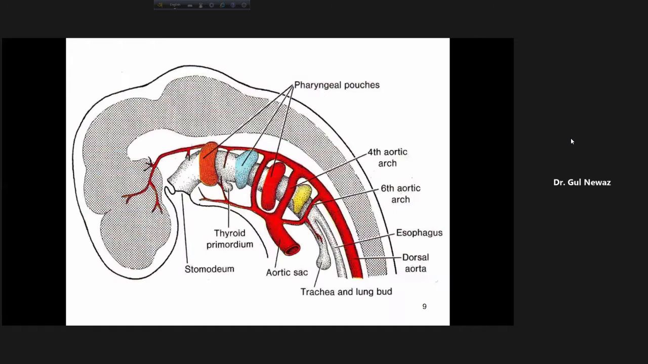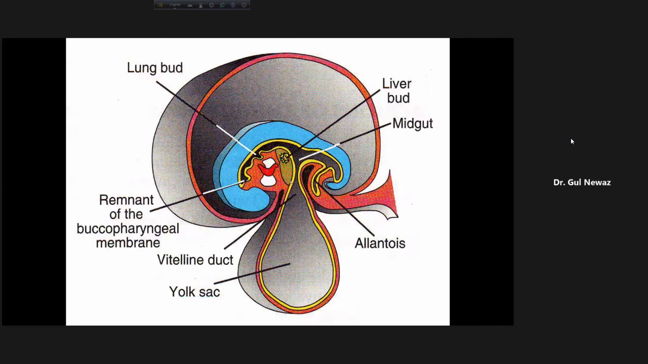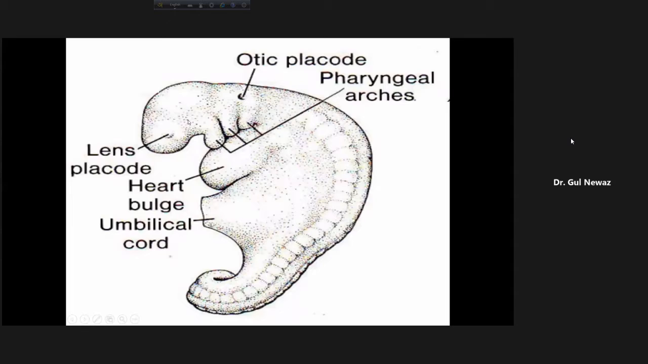So I will show you a figure here. This is an embryo at the end of the 4th week. Look, these are the somites, I told you about the somites. And in the head and neck region, there are some arches. Look at the arch. This is an arch, 1, 2, and 3. These are the pharyngeal arches.